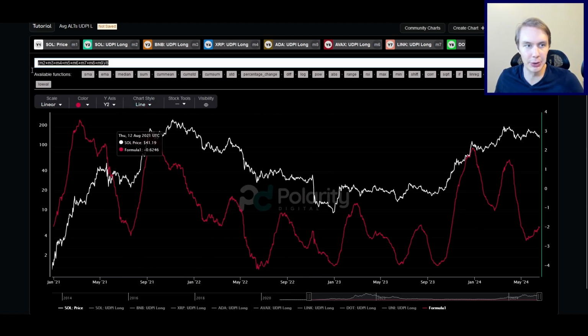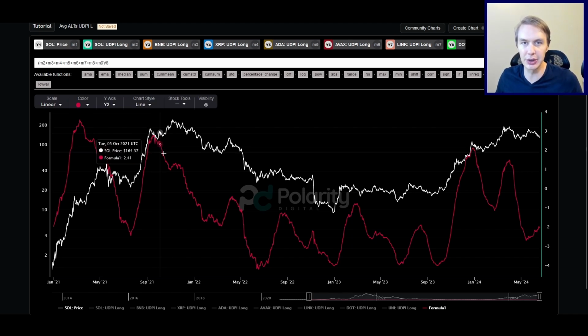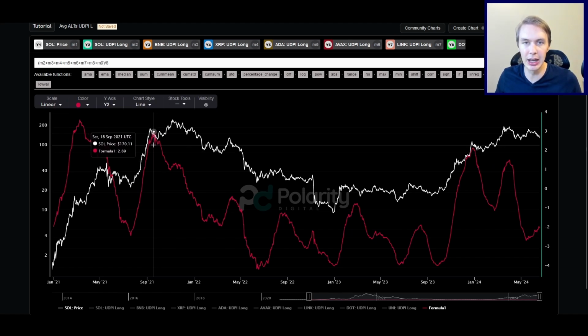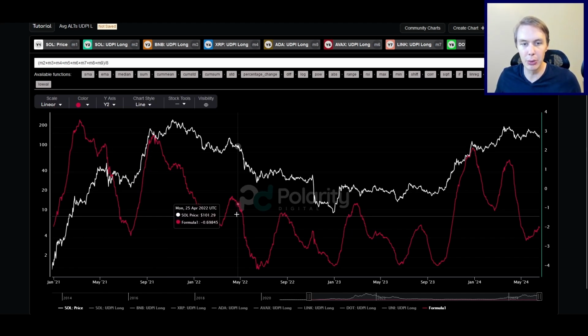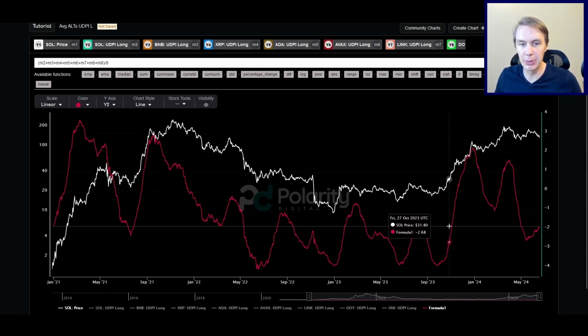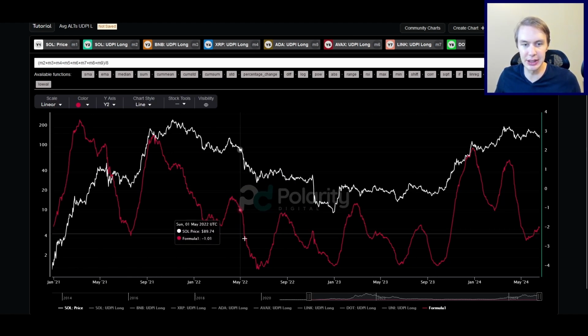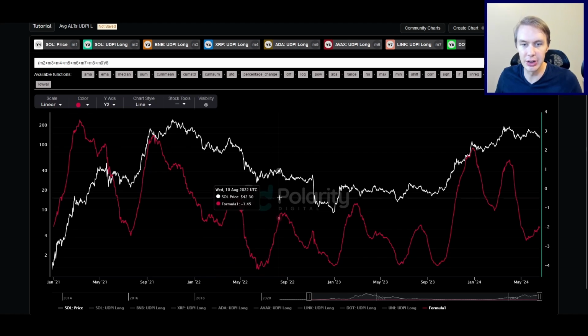And this is the formula for what you're seeing here. It's basically just the average of all of those. So just add them all together, divide by the total number, in this case 8, gives you the average. And what's useful about that is it can give you a sense of when the market overall is looking overheated. So instead of just one individual asset, you're looking across a bunch of them, and it can give you a nice sense of the market as a whole. Is it overheated, or is that a pretty low risk point most likely? And again, this Solana price here is just for reference. This is not directly just Solana, it's all 8.